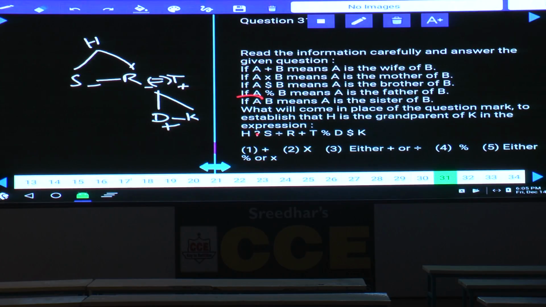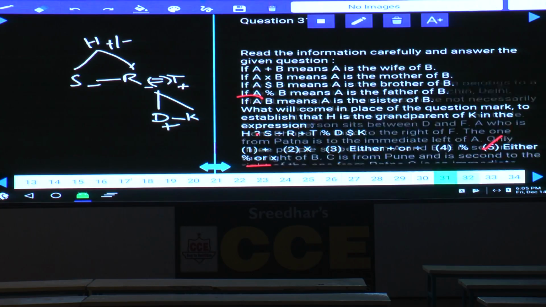Now H question mark S. H plus S means H is the wife of S, which cannot be your answer. H into S means H is the mother of S. By taking this one, are we getting the answer or not? Yes, into is fine. At the same time, percentage is also there, so we should check this as well. What does percentage stand for? H is the father of S. So H is the father or the mother. In both cases, we can prove that H is the grandparent of K. Are you getting the answer or not? Then what is your answer? Choice 5.